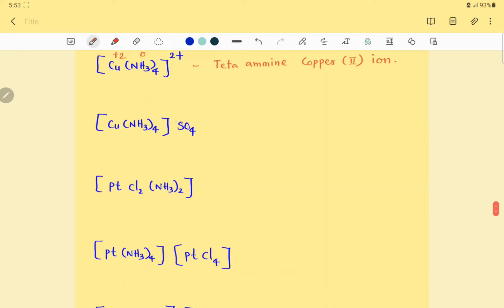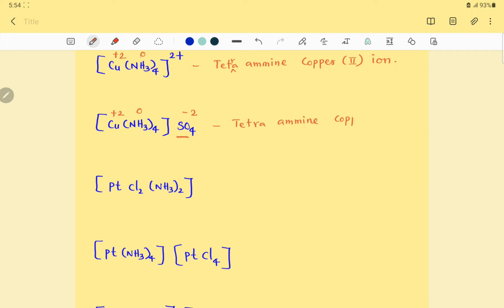Right, next, almost similar to the previous complex. The previous one is without a simple anion. Now this complex is with a simple anion SO₄. What do you call it? Sulfate, isn't it? Right. So ammine 0, sulfate simple anion -2, therefore copper +2. So the name is tetraammine. The ligand name.